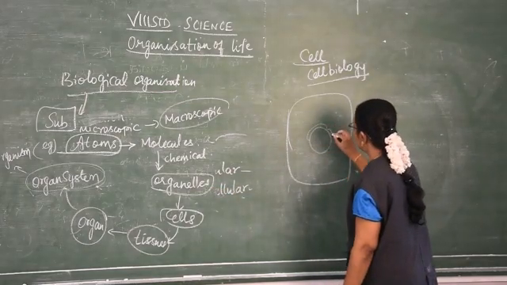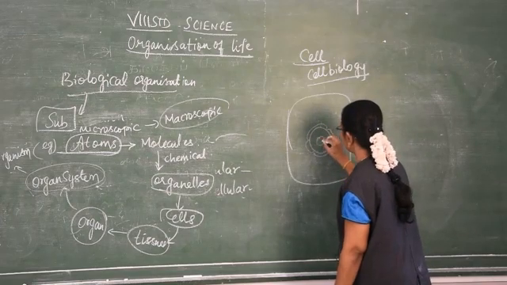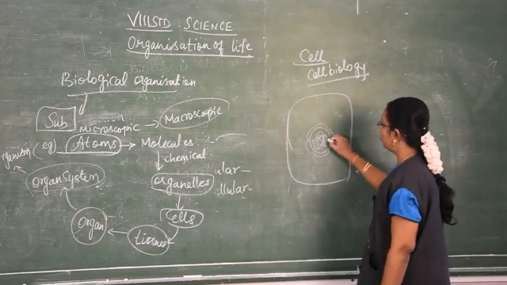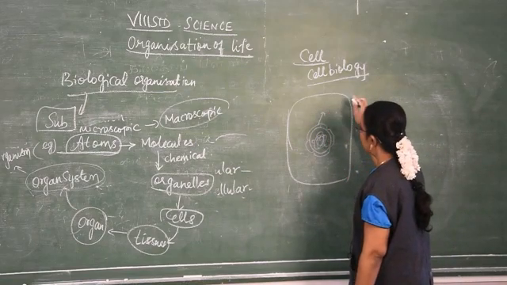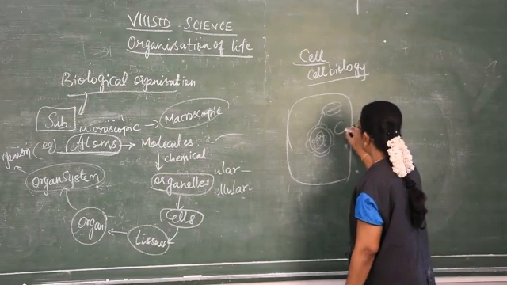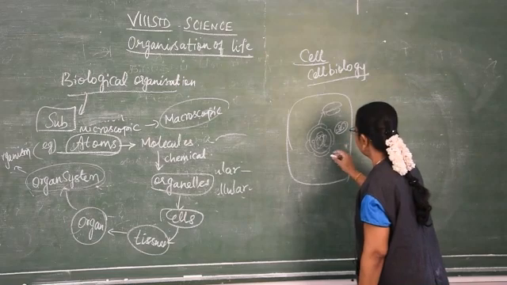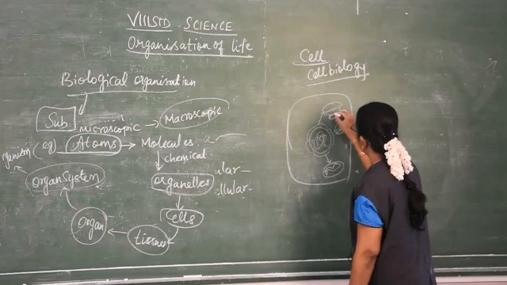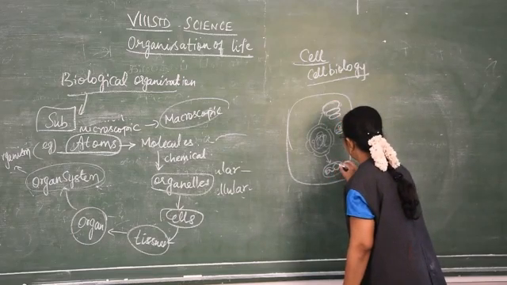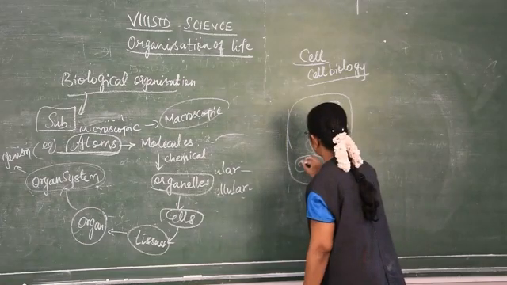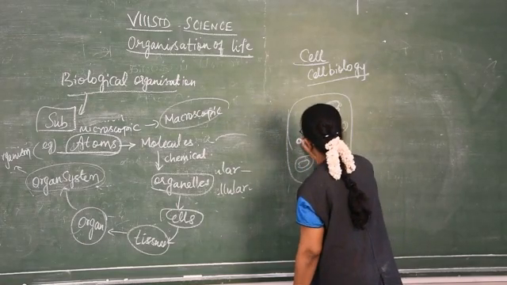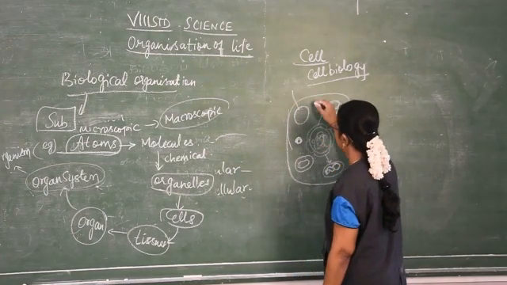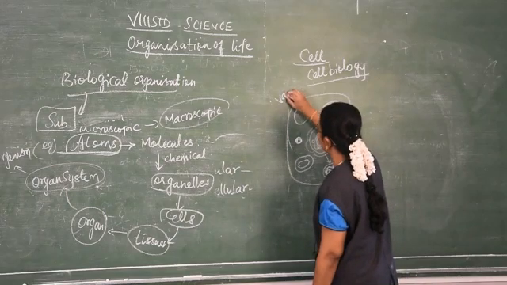So, it consists of the nucleus. The nucleus is very important for the cell because it decides the hereditary character. Apart from the nucleus, it contains many organelles: endoplasmic reticulum, mitochondria, Golgi bodies, centriole, then a large vacuole. This is present in plant cells, but in animals it is very small. Vacuole is nothing but air space.